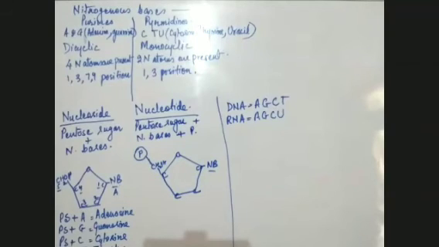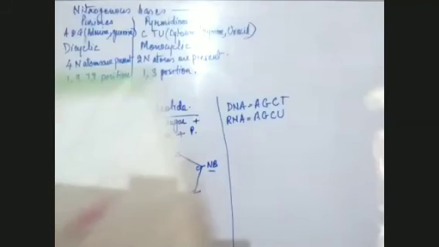Yes, here, if you see in this book, if you see this picture, this has 2 rings, one ring, another ring. So it is a purine. And this is just one ring. It is a pyrimidine. It is written here also, pyrimidine and purine. Adenine is a purine, so it has 2 rings. And this is a pyrimidine. It has just one ring.